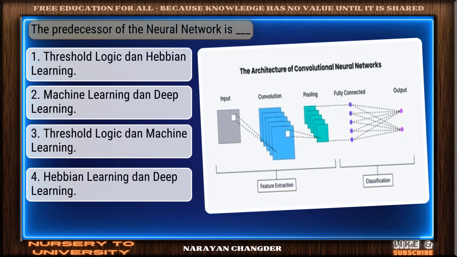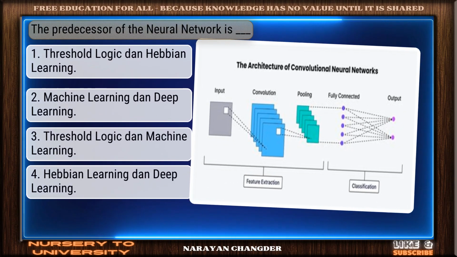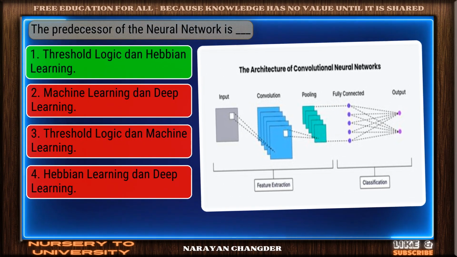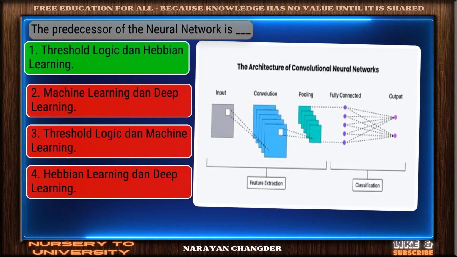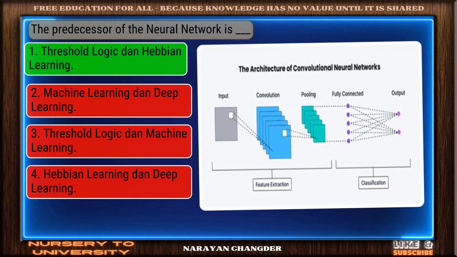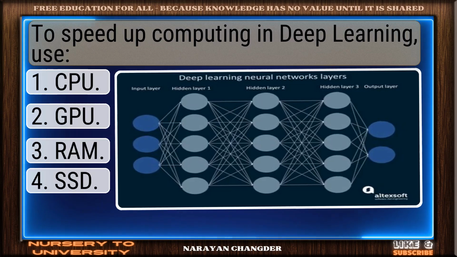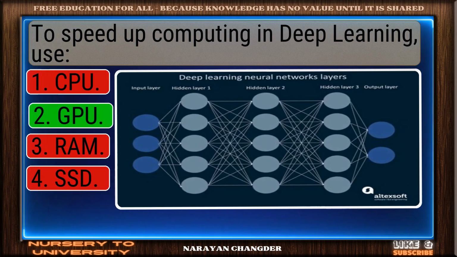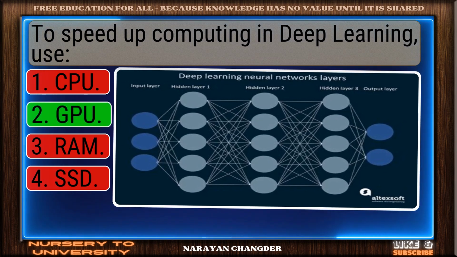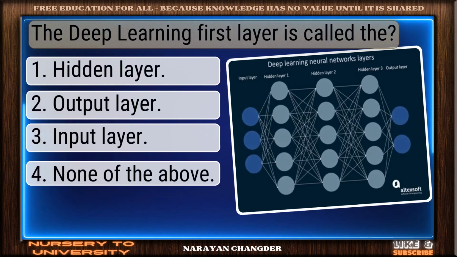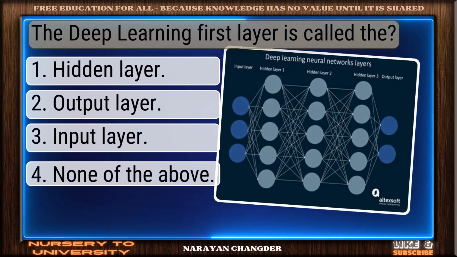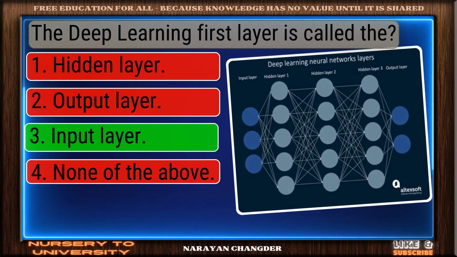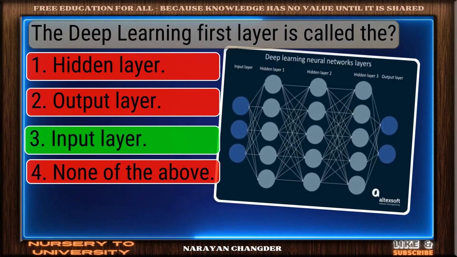Question number 56. The predecessor of the neural network is dash. Exactly. Threshold logic and Hebbian learning makes sense and it is the right choice. Question number 57. To speed up computing in deep learning, use. Right choice. GPU is the best answer. Question number 58. The deep learning first layer is called the? Well picked. Input layer is the correct answer.